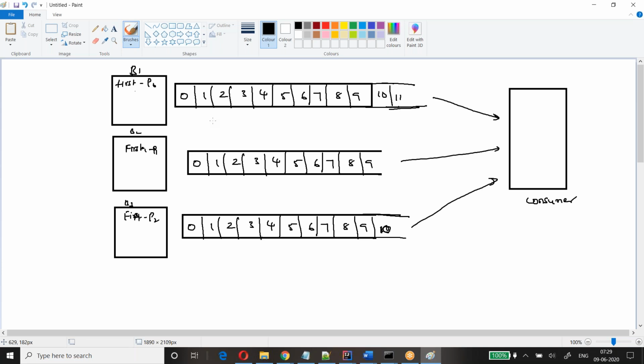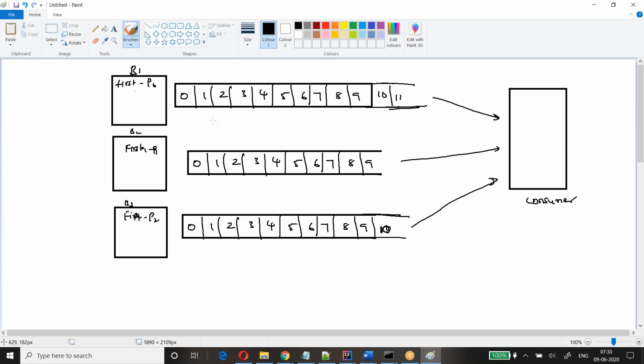Even if one of the brokers fails, since the topic has a replication factor, that information will also be known by the consumer, so it knows which other broker has to be connected to read the data from there.